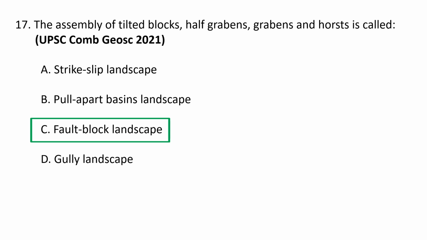And these can be small, or they form extensive rift valley systems, such as the excellent example of the East African Rift System or East African Rift Zone. Death Valley in California is a smaller example. These are the two types of block mountains, lifted and sloped. So the assembly of tilted blocks, half grabens and horsts is called the fault block landscape.